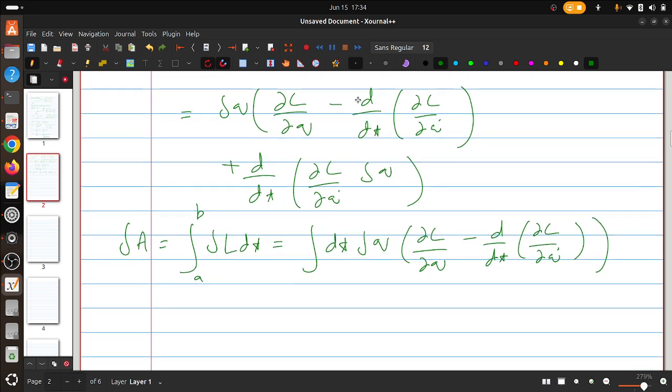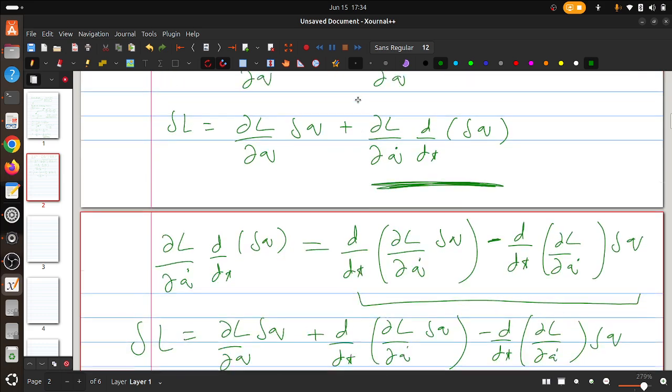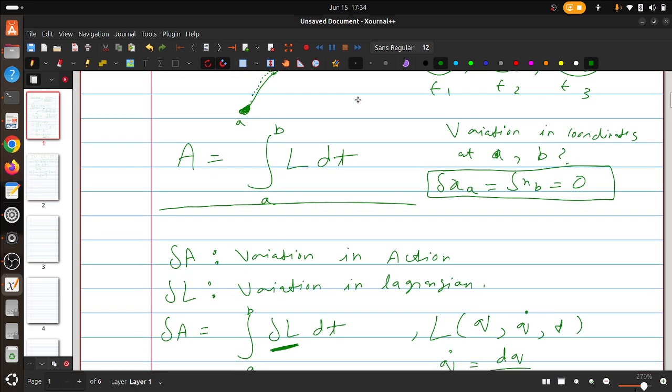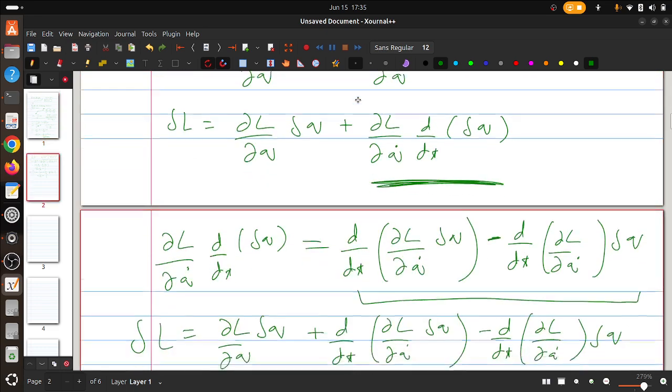This is my first term, and the second term, because it is a complete derivative, will just give you the boundary terms, (∂L/∂q̇) δq evaluated from A to B. Now I have mentioned earlier that delta x_A, and I can also write delta q_A equals delta q_B equals 0 for coordinates, because there is no variation at the boundary points, because the boundary points are fixed in our analysis.